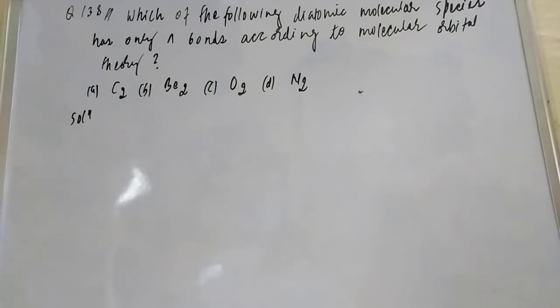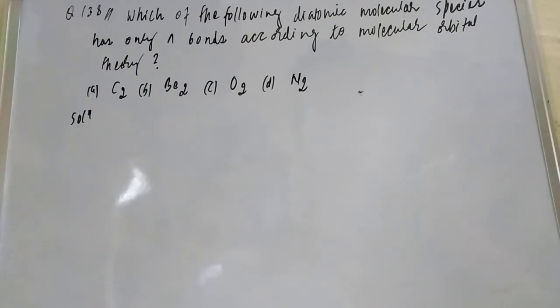Hi friends, now question number 38. Which of the following molecular species has only pi bond according to molecular orbital theory? This is a very easy problem from chemical bonding on the basis of MOT. They are saying which has only pi bonds. The options are C2, Be2, O2 and N2.